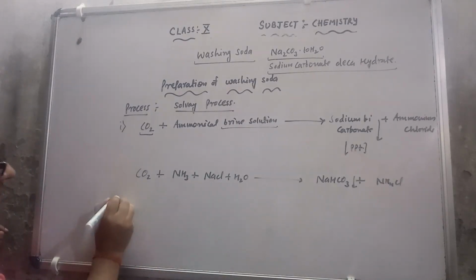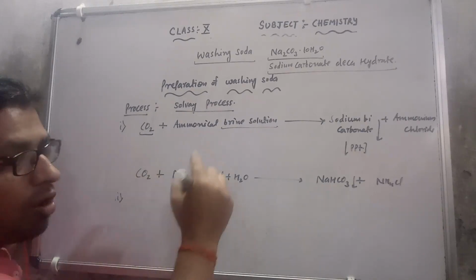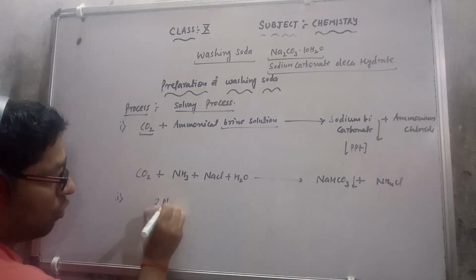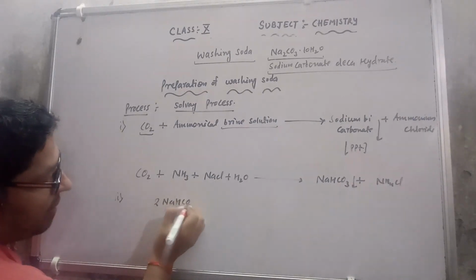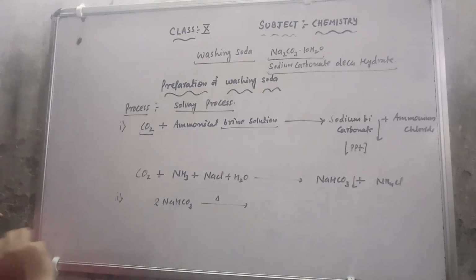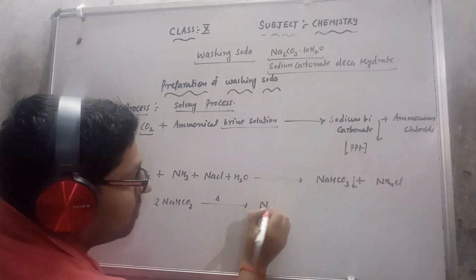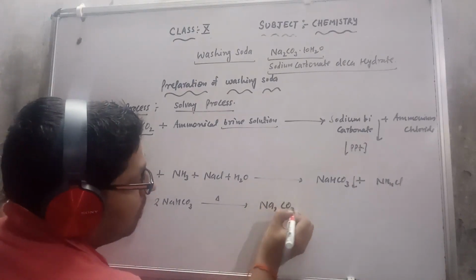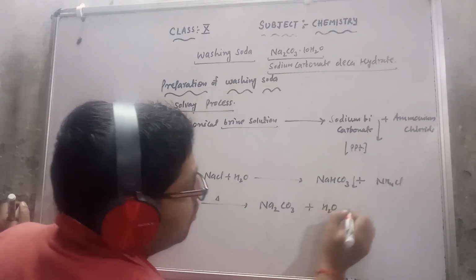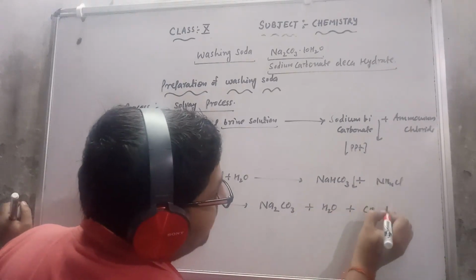So in the second step, after filtering and drying, I heat two molecules of sodium bicarbonate. The triangle sign indicates heating. It will give us sodium carbonate, Na2CO3, and release a water molecule and carbon dioxide gas.